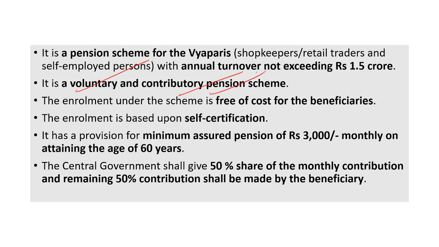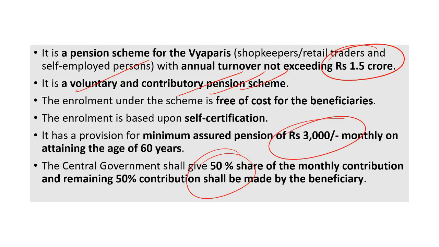Voluntary and contributory pension scheme means it's not mandatory. And this is the condition: annual turnover should not exceed 1.5 crore rupees, and a pension of 3,000 rupees, with a 50% share by the beneficiary and 50% by the central government on a monthly basis.